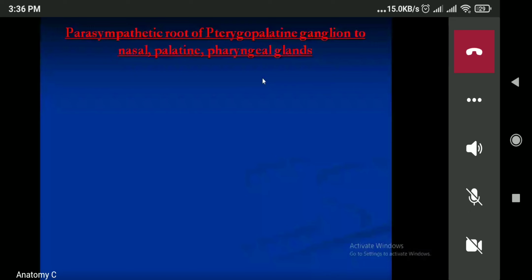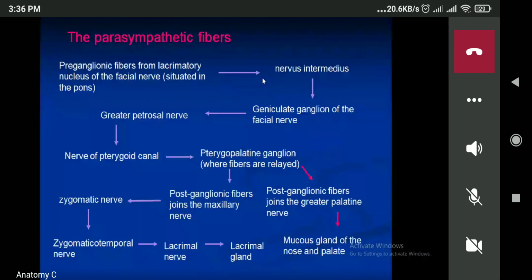Now preganglionic fiber will arise from the lacrimal nucleus, passes through the nervus intermedius, geniculate ganglia, greater petrosal nerve, nerve to pterygoid canal, then pterygopalatine ganglia. From here, the postganglionic fiber will join the greater palatine nerve. And postganglionic fiber will join the maxillary nerve, zygomatic-temporal, lacrimal gland. You are all confused now; I will make it clear.